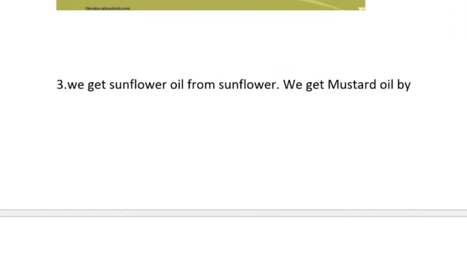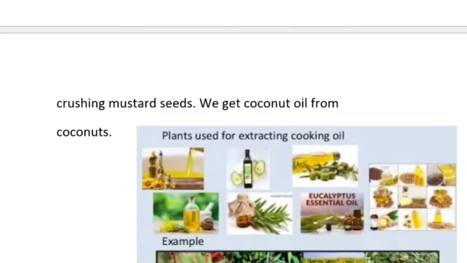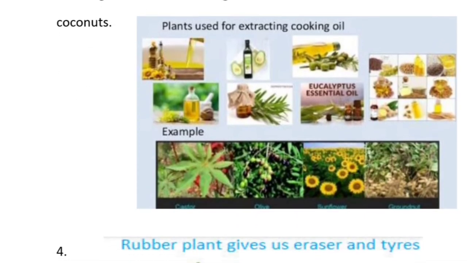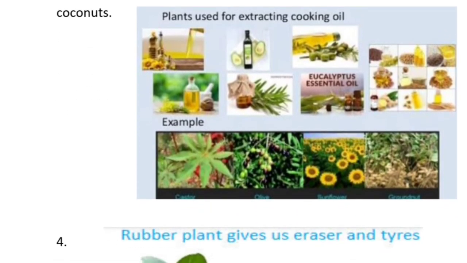Number three, we get sunflower oil from sunflower. We get mustard oil by crushing mustard seed. We get coconut oil from coconuts. From the picture you can see plants used for extracting cooking oil. These are all the cooking oils which we use to make different types of recipes and curry. That oil also we get from plants.